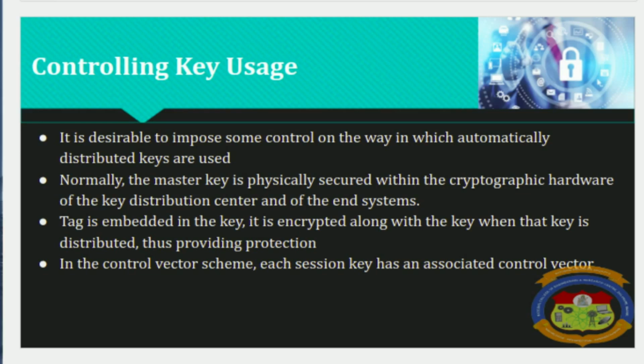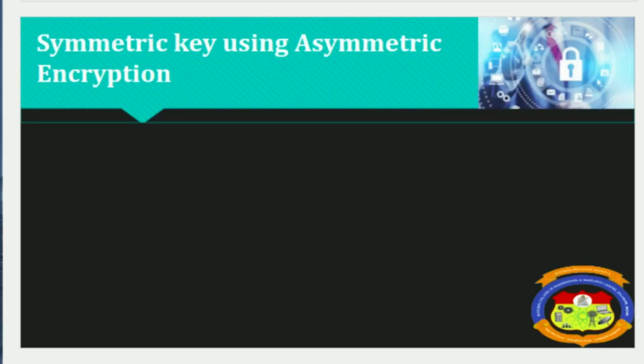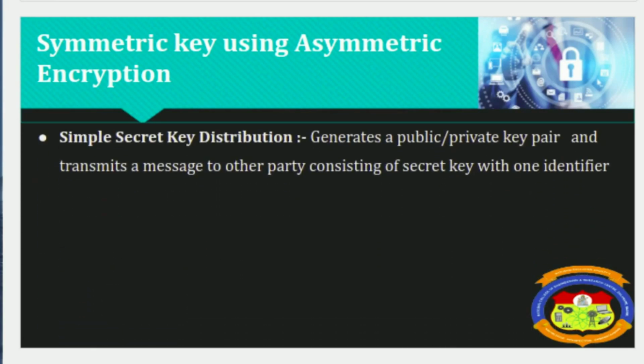Next, we will learn the second part, that is symmetric key distribution using asymmetric encryption. Simple secret key distribution is one in which public key encryption provides for distribution of a secret key to be used for conventional encryption.